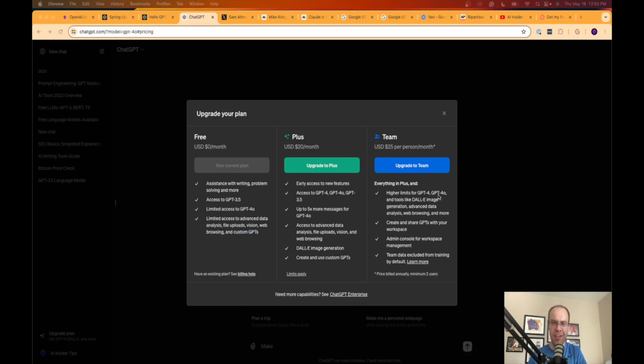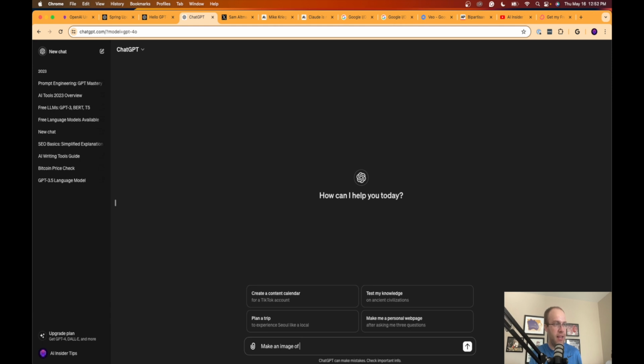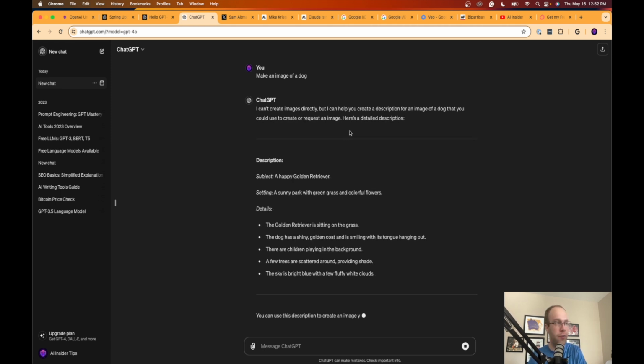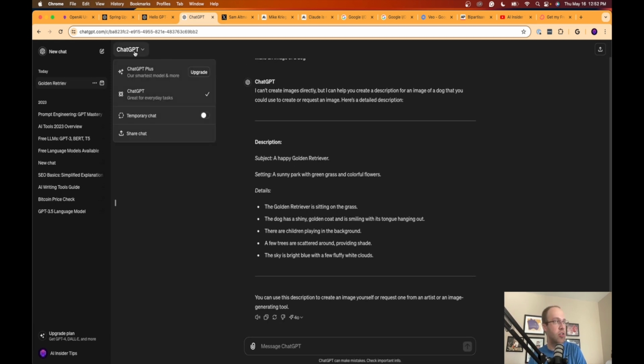And when it comes to DALL-E and AI image generation, I'm actually not sure about this one. So I'm going to test this quickly in real time. Let's say, make an image of a dog. And let's see if it starts doing it. So it can't create images on the free plan of ChatGPT. It looks like you still need to be a member of ChatGPT Plus in order to use DALL-E inside ChatGPT. But anyways, guys, I'm not going to go too far in the weeds. I'm going to make a more dedicated video comparing GPT-4o to GPT-4 to 3.5 in the near future. So be on the lookout for that.